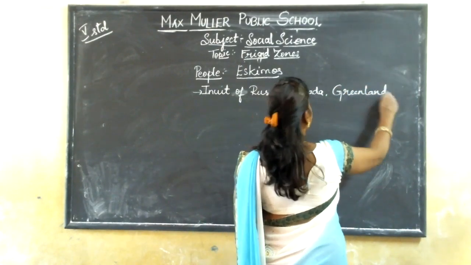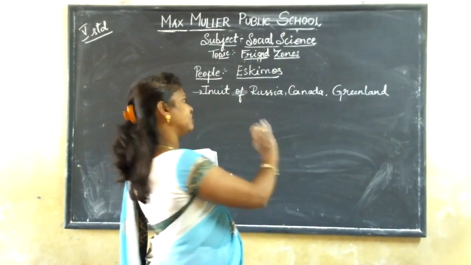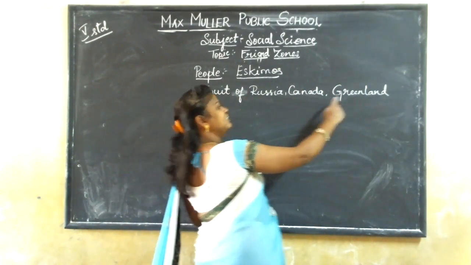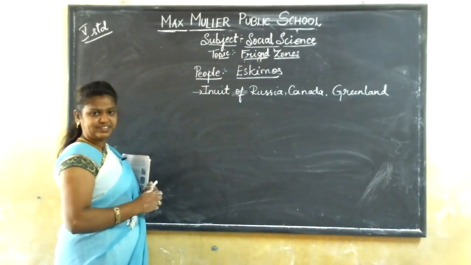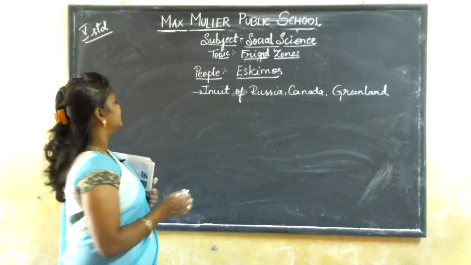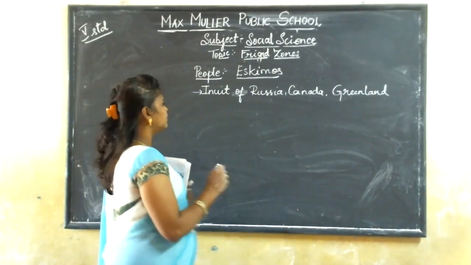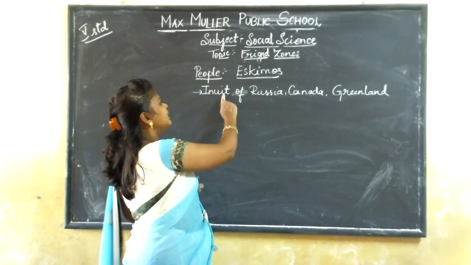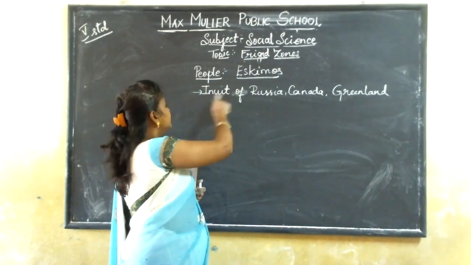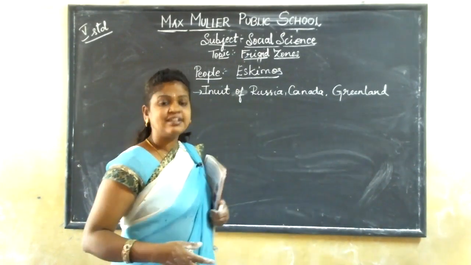So, children, the tribes who are living in Russia, Canada, and Greenland are called Inuit. I-N-U-I-T, Inuit. The I is silent here, so we spell it as Inuit.